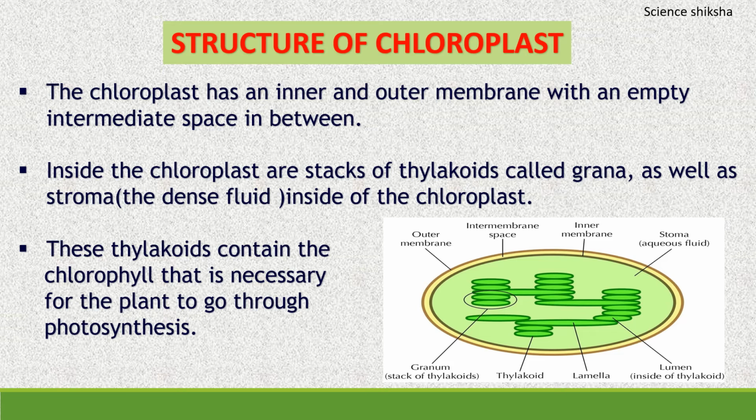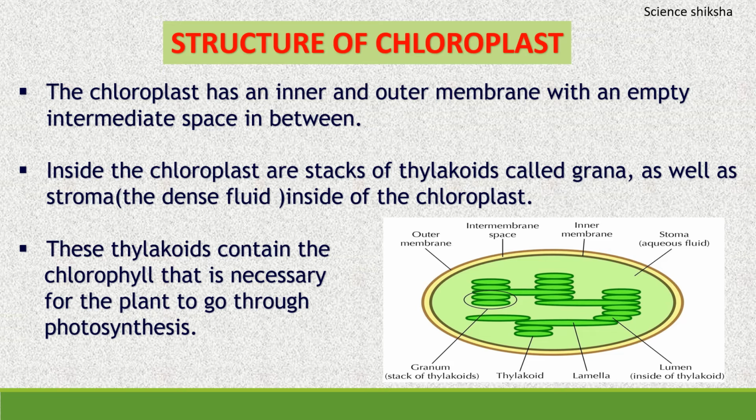Now the two thylakoids are connected by the help of a tube-like structure that is known as a lamella. Okay, and inside the thylakoid it is also an empty space that is known as a lumen. And look at the picture, there is one more thing that is labeled, that is stroma or aqueous fluid. So this stroma is a dense fluid that is present inside the chloroplast.